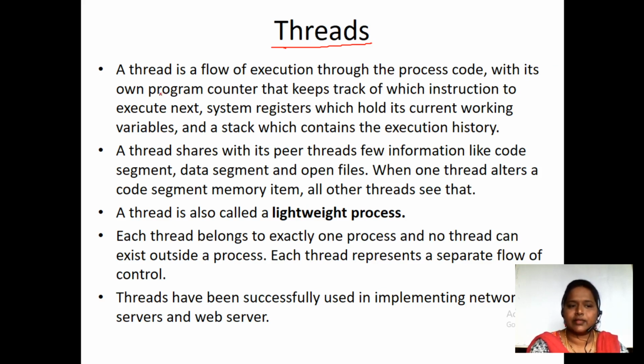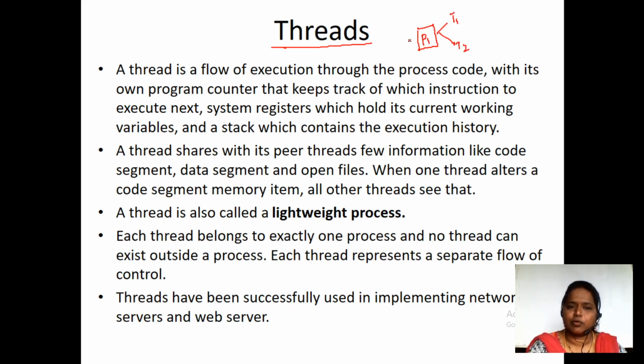So a thread is a flow of execution through the process code. In that process only, we are going to have a small part which is called a thread. Suppose I am saying I have this process P1. This process P1 is divided into two threads. So this is thread 1 and thread 2.